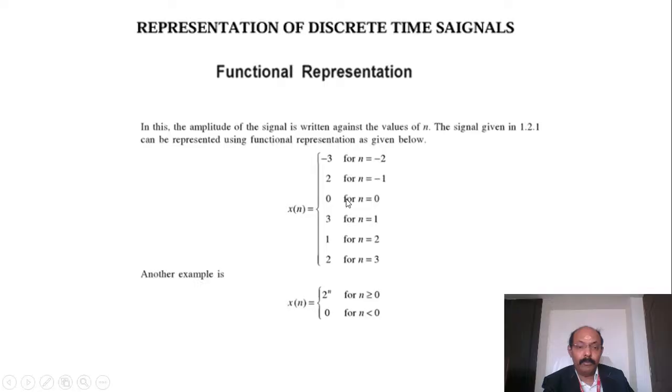This is one example. Another example: 2 power n for all n greater than or equal to 0, and 0 for all other values of n less than 0. So if n is equal to 0, the value is 1 because 2 power 0 is equal to 1. If I put n equal to 1, x of n is equal to 2. I can write this in terms of functional elements.